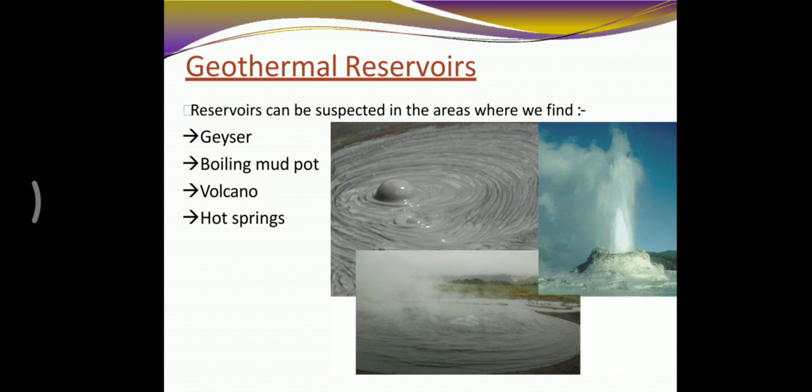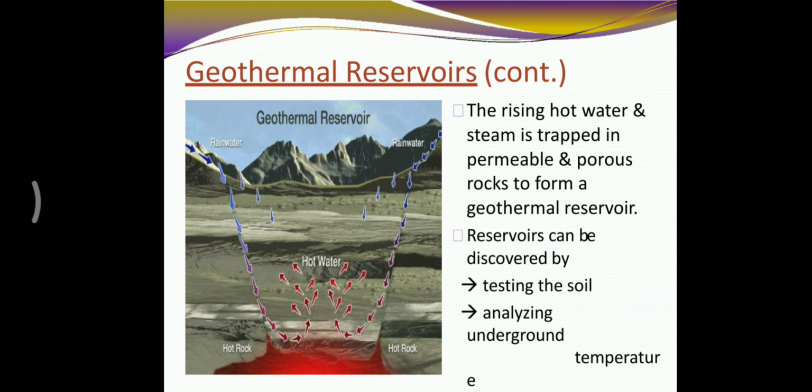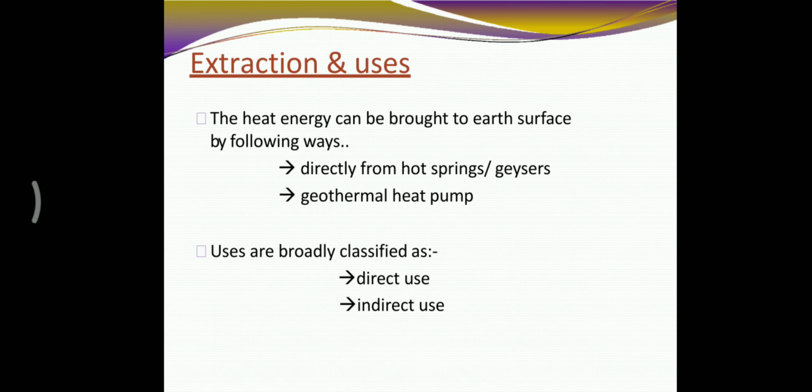geothermal reservoirs. Reservoirs can be suspected in the areas where we find geysers, boiling mud pots, volcanoes, hot springs. What is a geothermal reservoir? The rising hot water and steam is trapped in permeable and porous rocks to form a geothermal reservoir. Reservoirs can be discovered by testing the soil and analyzing underground temperature.